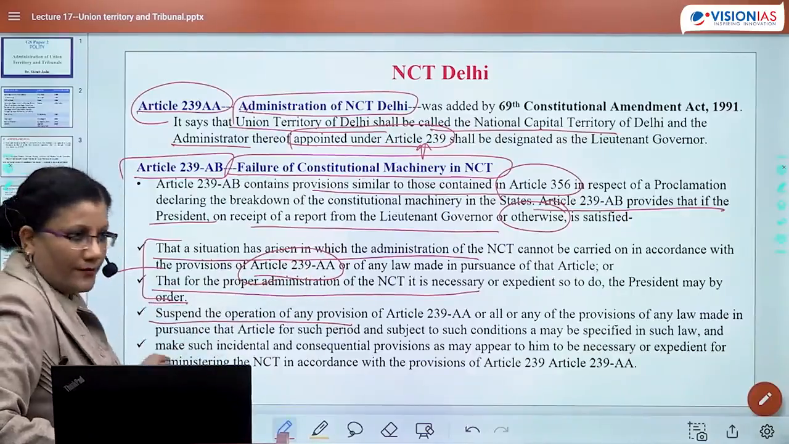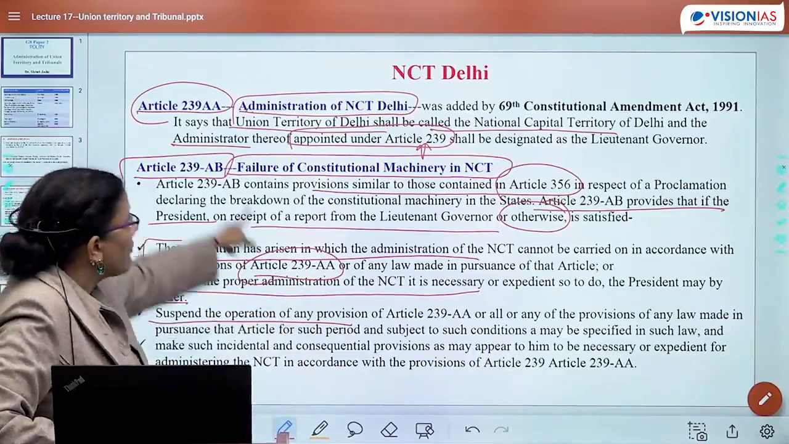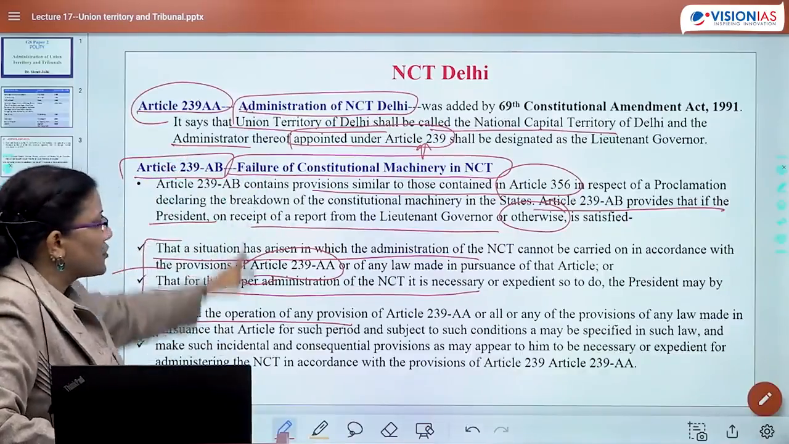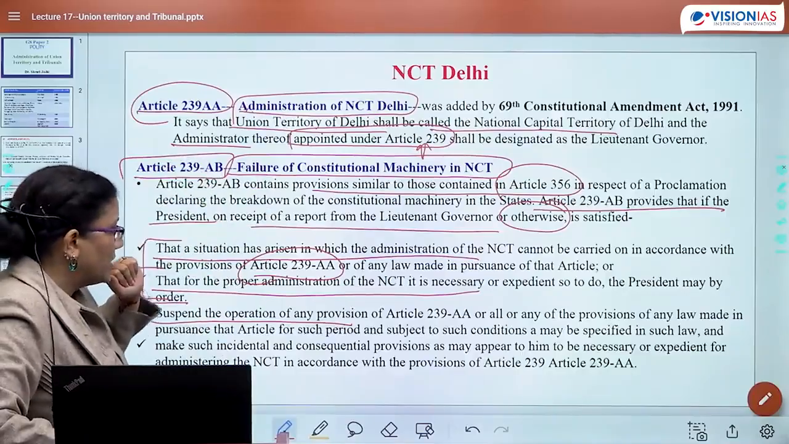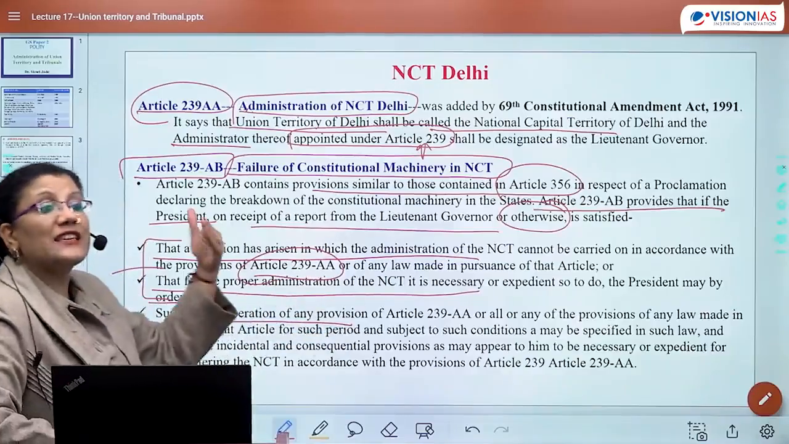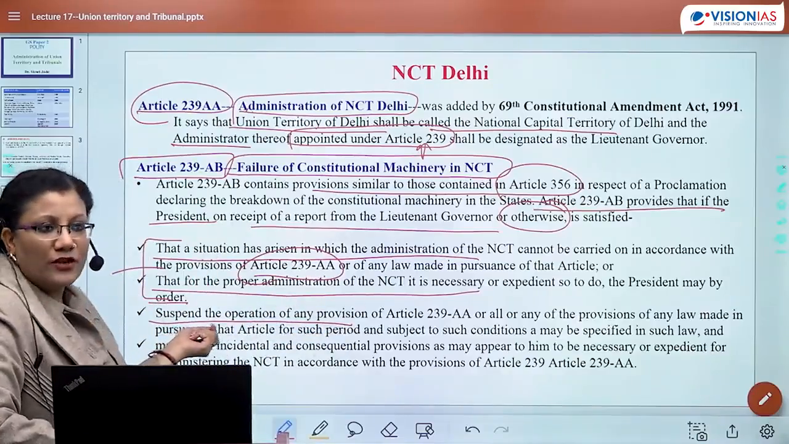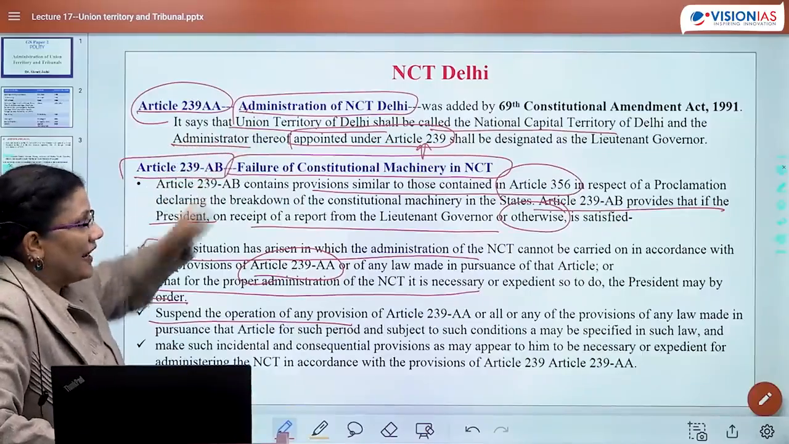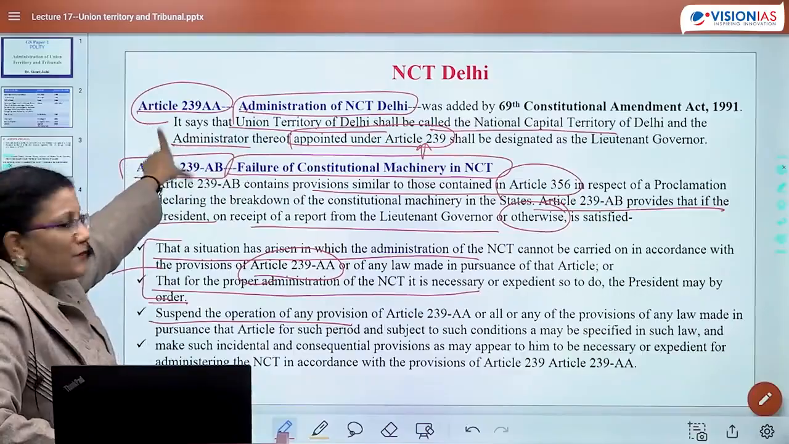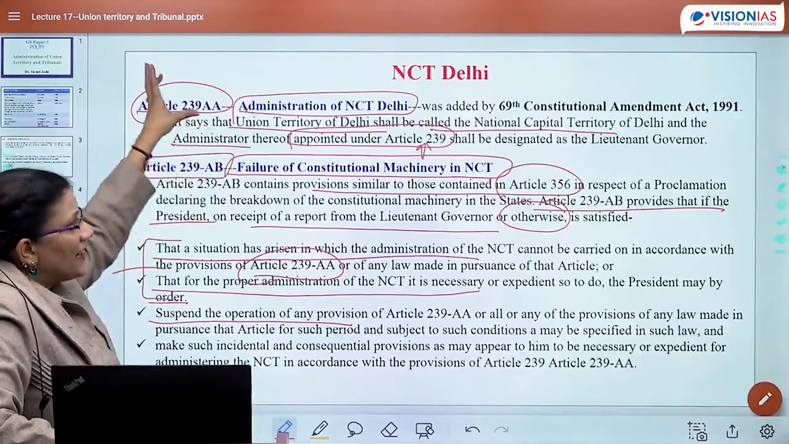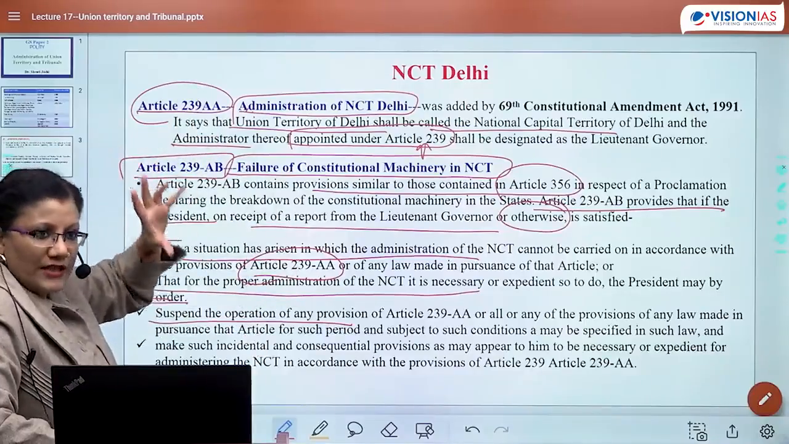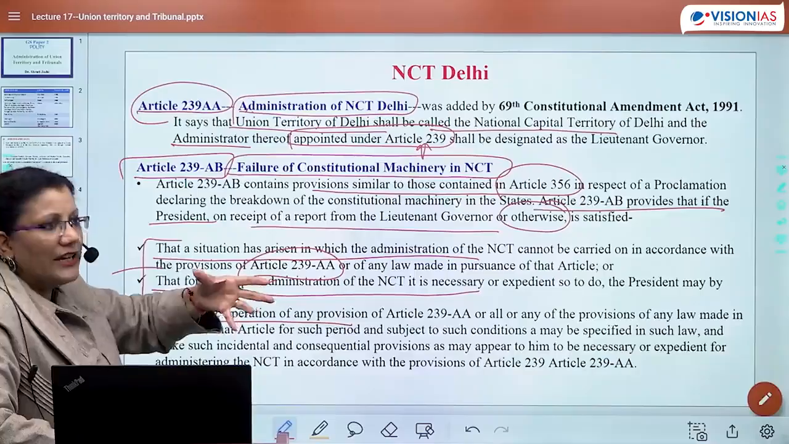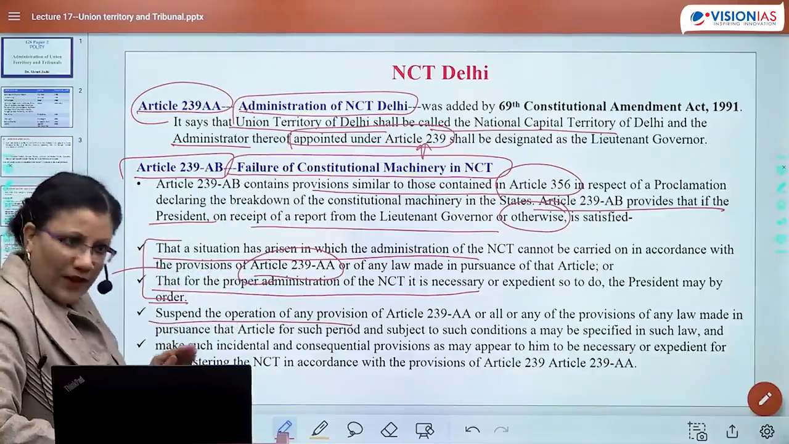The President may by order suspend the operation of any provision of Article 239AA or all provisions of any law made in pursuance of that article for such period and subject as he may specify. So first, the President will try to suspend the operation of Article 239AA. Why would he suspend this? Because this particular article says that there would be a Lieutenant Governor. Of course, then there would be an assembly. The assembly and Lieutenant Governor together will look after the affairs of Delhi. So he would be avoiding this article immediately.